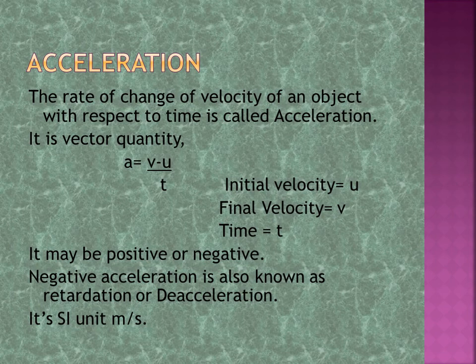It may be positive or negative. Negative acceleration is also known as retardation or deceleration. SI unit of acceleration is meter per second squared.